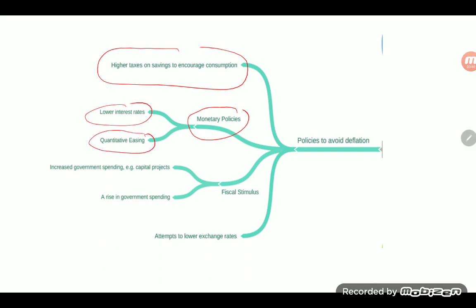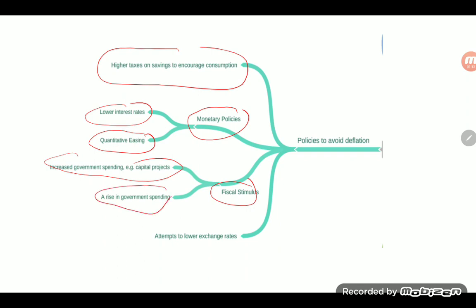Quantitative easing is simply the central bank buying up private sector assets to stimulate a positive wealth effect. I will do a separate video on quantitative easing. Other options include fiscal stimulus. Fiscal stimulus is when there is an increase in government spending, as per the example of Abenomics on capital projects.